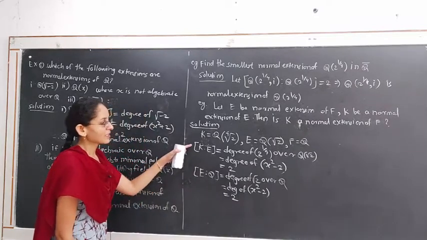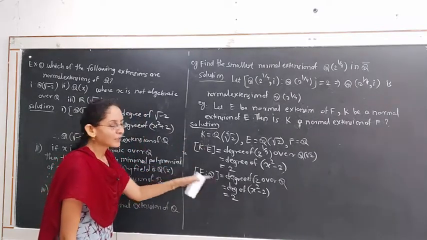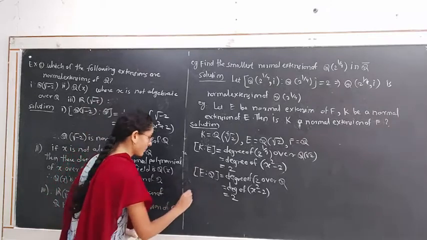Hence, both the extensions K over E and E over Q are normal extensions.